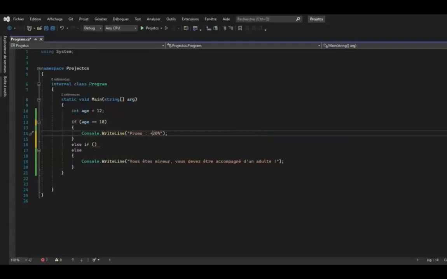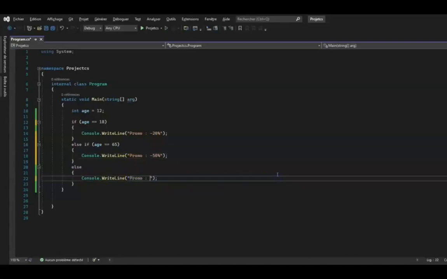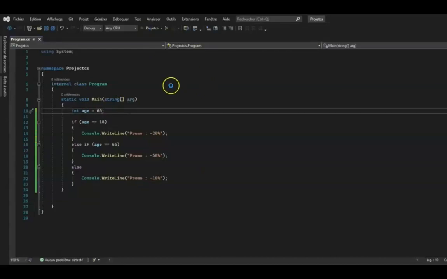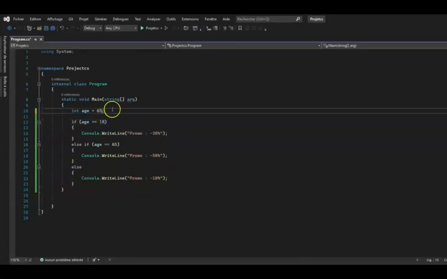Then it's the same process as for the if, but this time we will add an else before it, which makes else if, and the condition in the brackets will be age equals 65 years. We open the braces and we will display discount minus 50%. That means that the one who is 65 years old will benefit from a discount. And to finish, the else will treat all the other ages. We will display a discount of minus 10%. So now if the age equals 65 and we launch the program, we will enter the else if condition and display discount minus 50%, and if I put 18, we will enter the first.